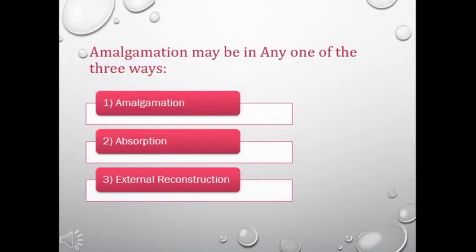Now let's discuss three activities under this chapter, amalgamation. There are three ways under amalgamation. I want to classify this chapter into three activities: the first is amalgamation, the second is absorption, and the third is external reconstruction. Now you are going to understand these three activities one by one, because you may get a theory question in MCQ or a 1 mark question from these, right?